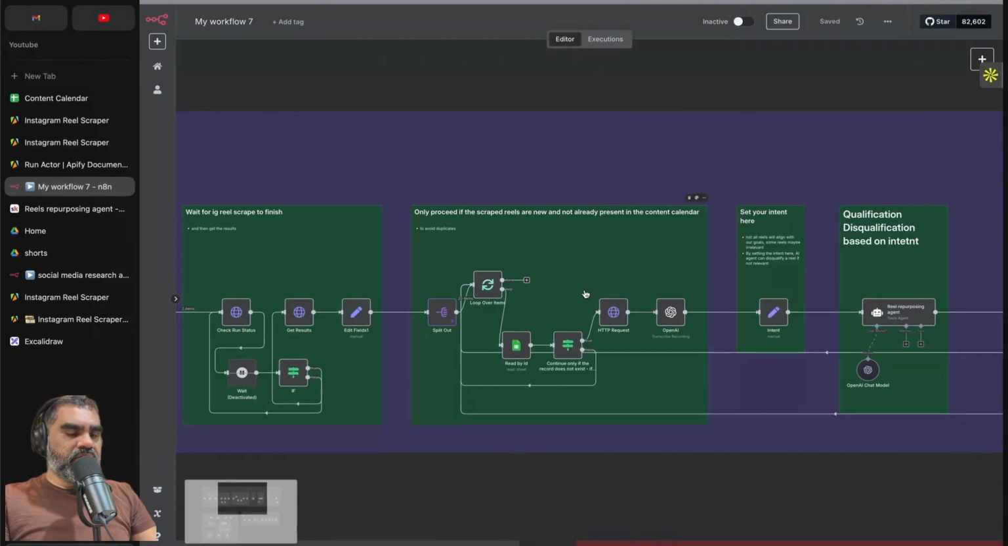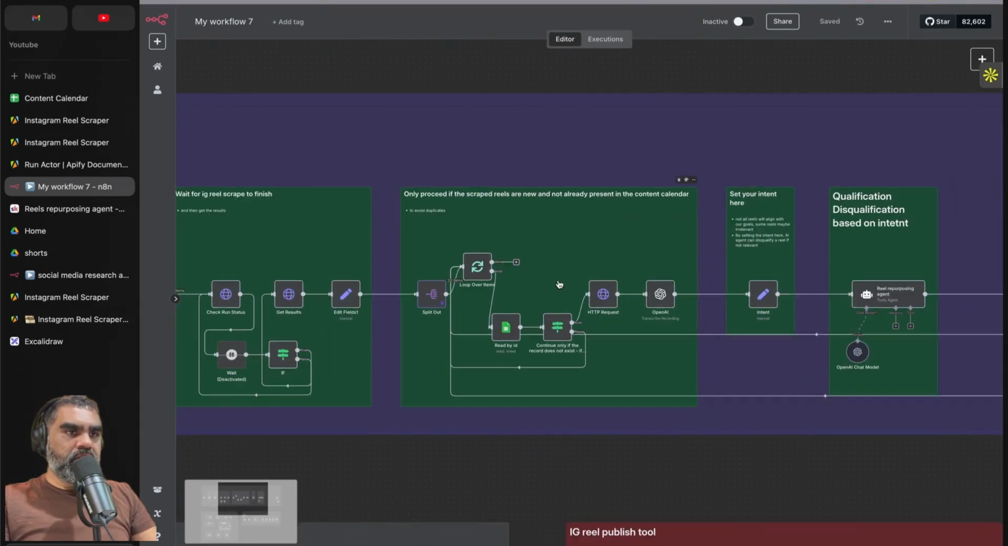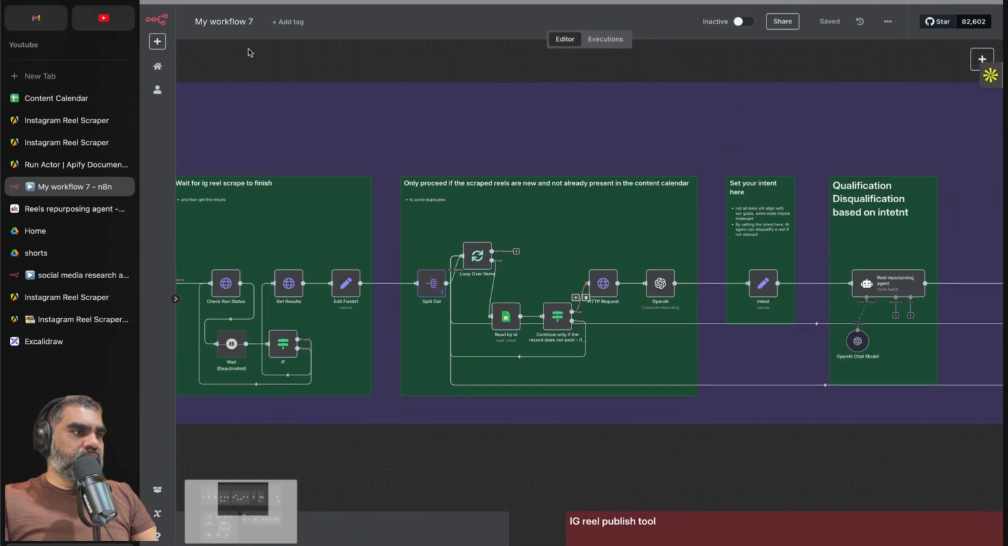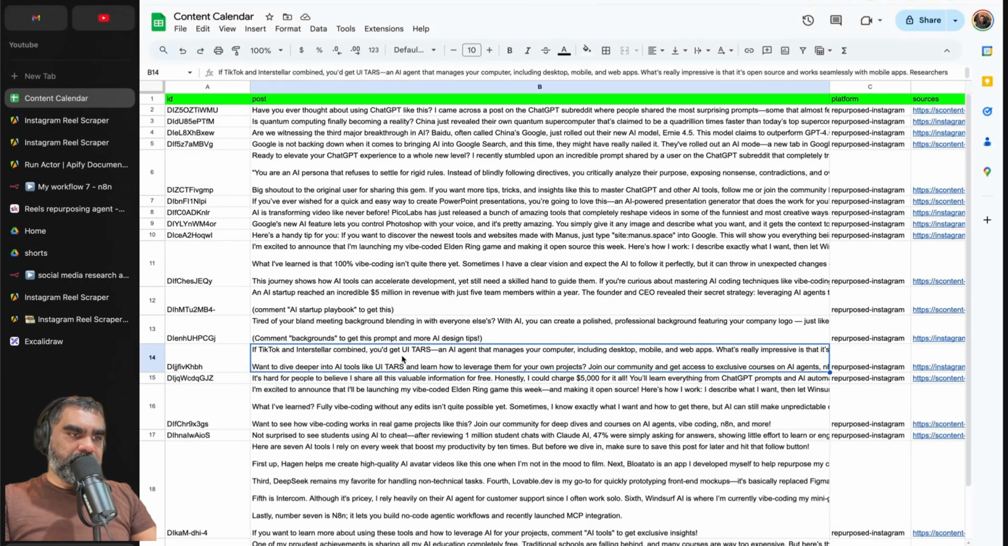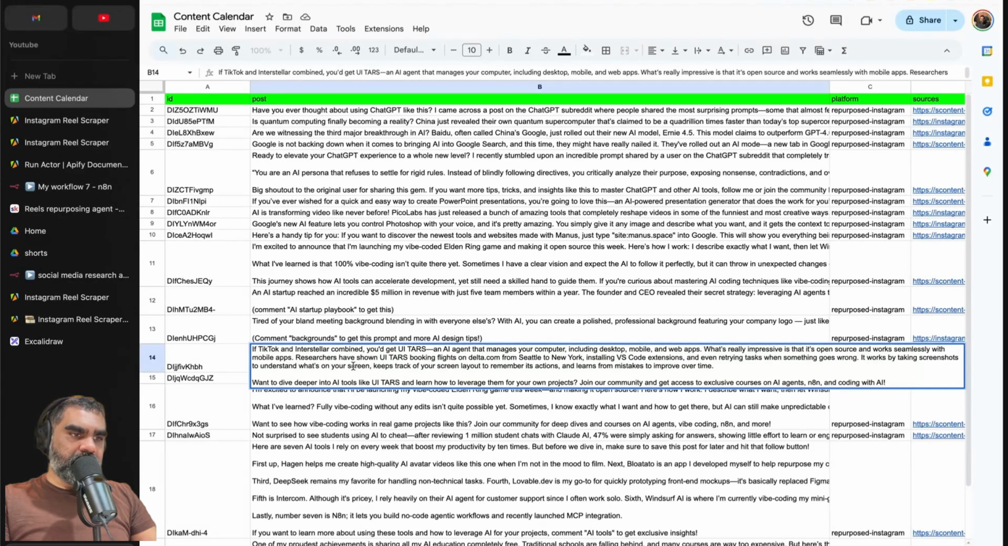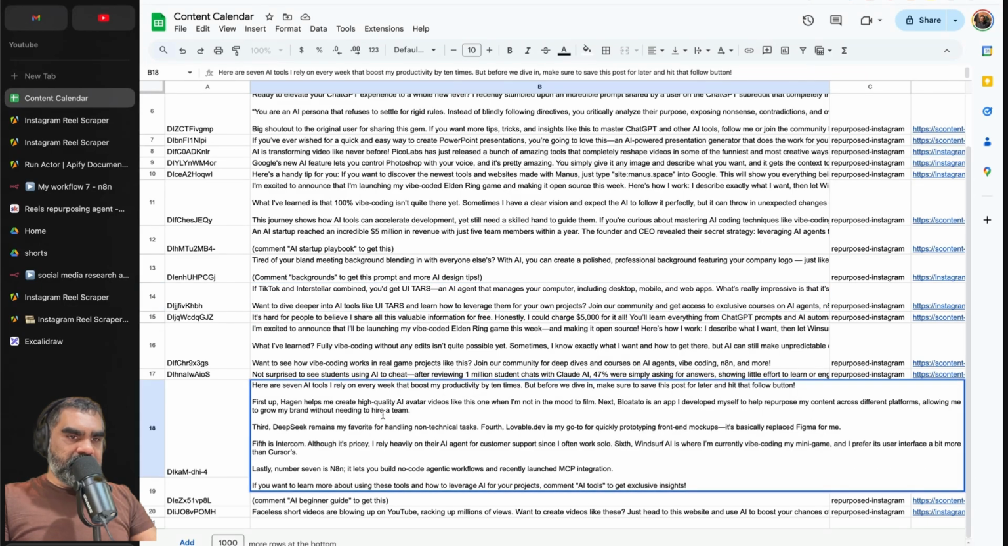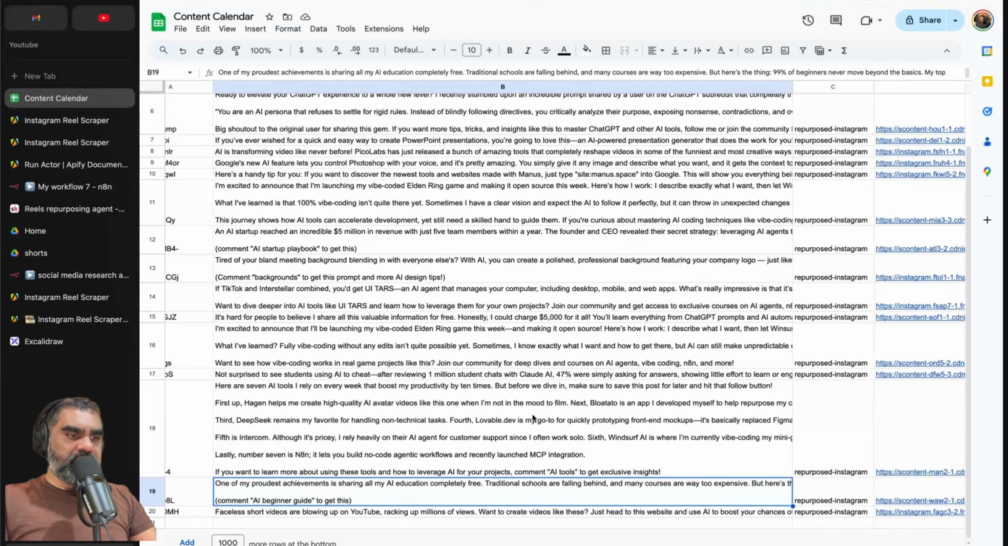The loop is now finished. I had to refresh the page because my local installation hung on me. Now we have 20 new repurposed scripts. If TikTok and Interstellar are combined, you'd get UI-TARS, an AI agent that manages your computer, including desktop, mobile, and web apps. So that's all the repurposed content here. You can go through these scripts.